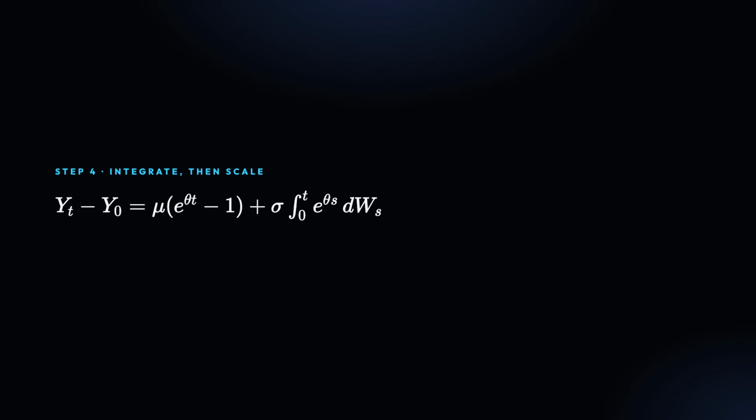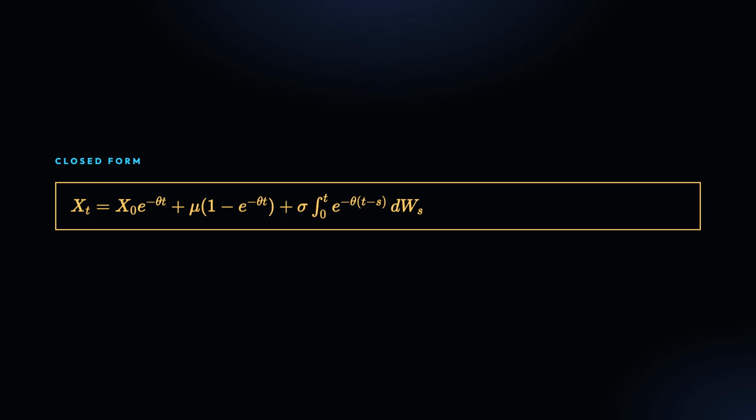y_t minus y_0 equals mu times (e to the theta t minus 1) plus sigma times the integral of e to the theta s dW_s. Multiply through by e to the minus theta t and restore x. x_t equals x_0 e to the minus theta t plus mu times (1 minus e to the minus theta t) plus sigma times the integral from 0 to t of e to the minus theta (t minus s) dW_s.